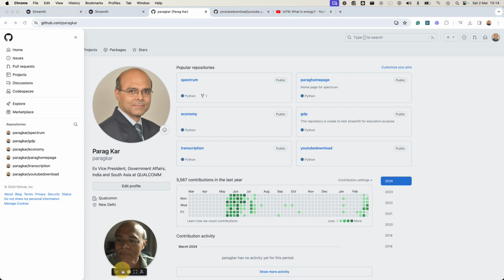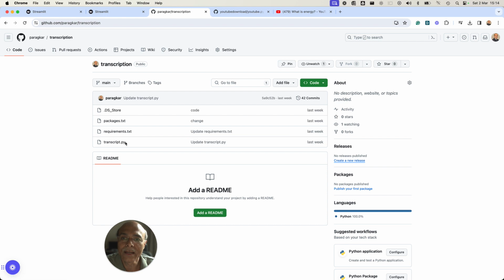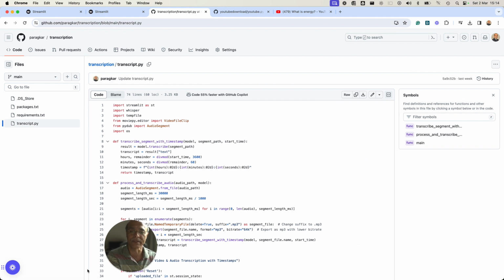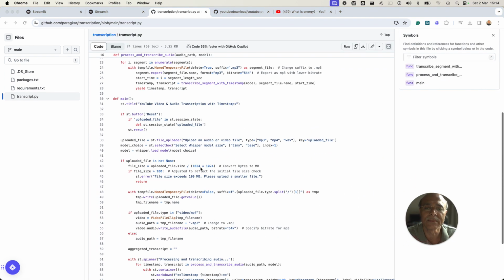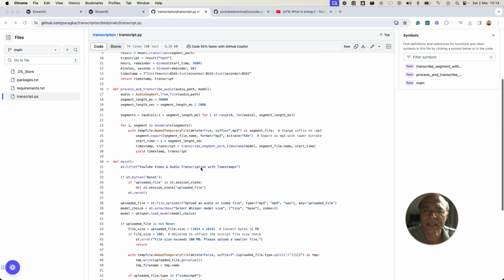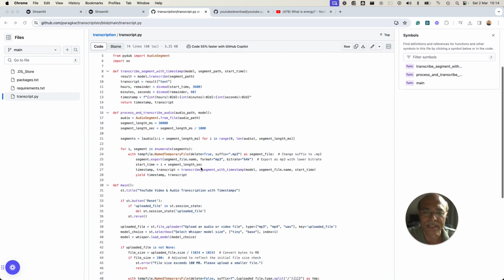Another is the transcription. Now, the transcription, I already had a Python package in Jupyter Lab, which I was running standalone on my computer. But I thought of creating a web-based package. It is because it is much more useful. And it's also very, very small code. It's not a very big code, right?